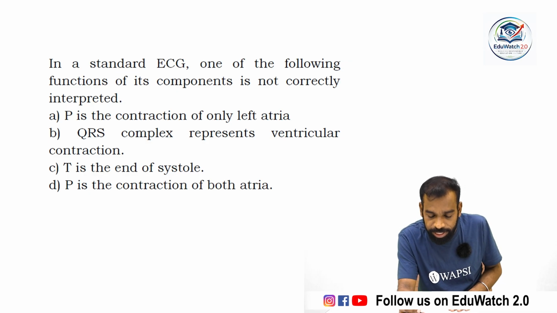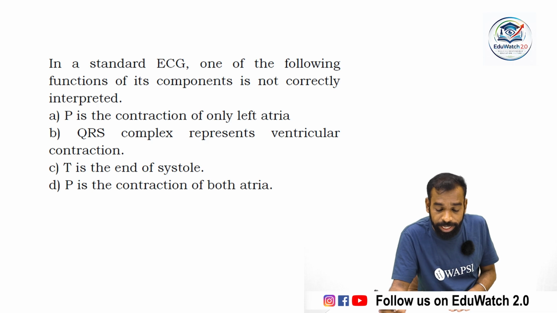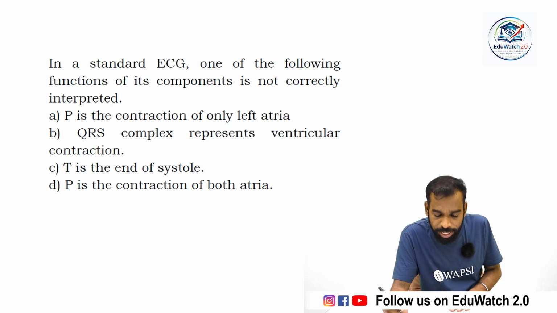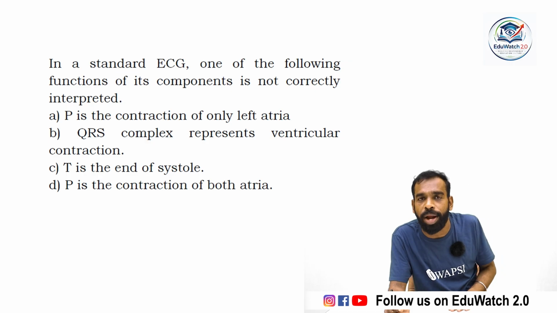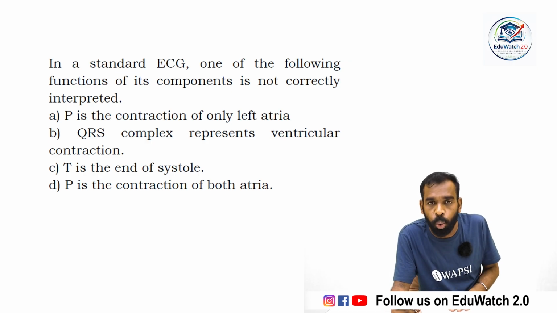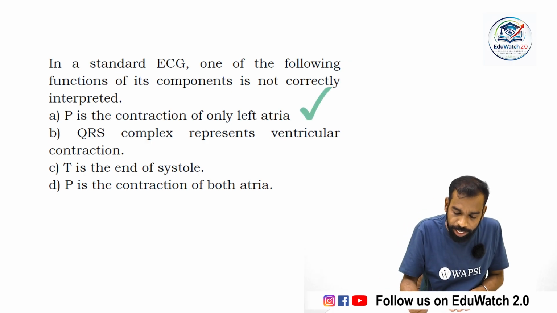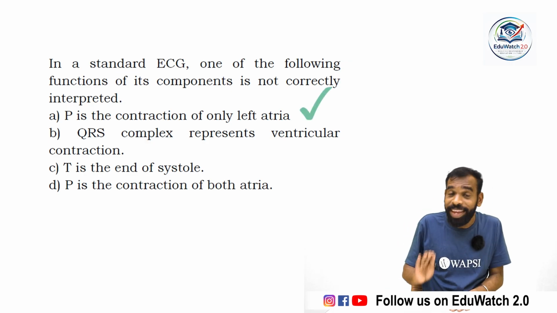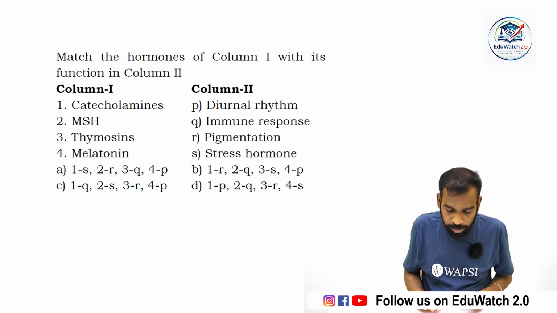In a standard ECG, one of the following functions of its component is not correctly interpreted. P is the contraction of the left atria. Both atria are contracting. Auricular contraction or auricular systole. Get me? So A is the correct answer. Move to the next question.